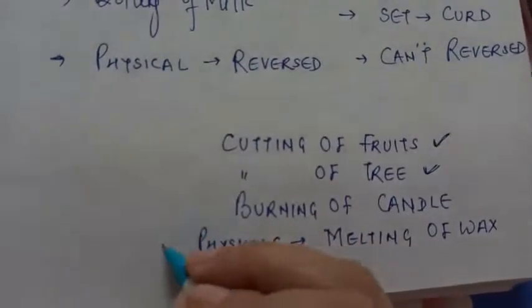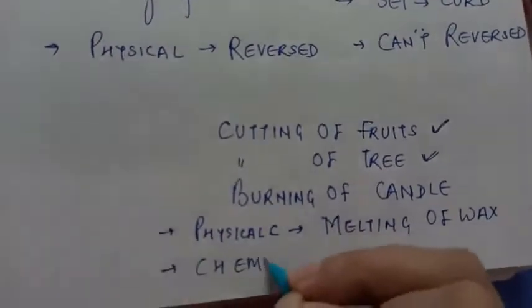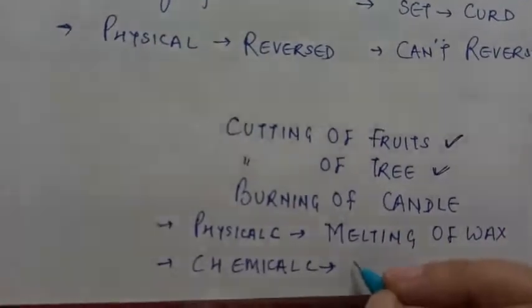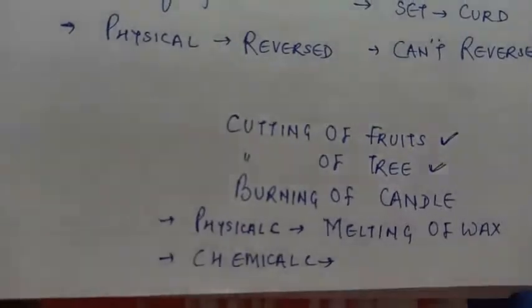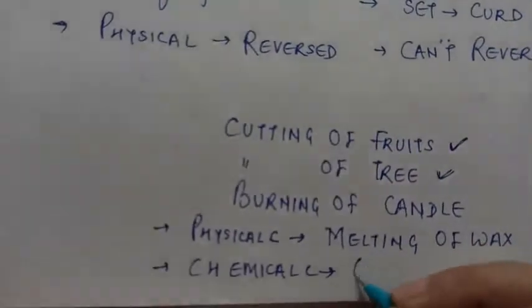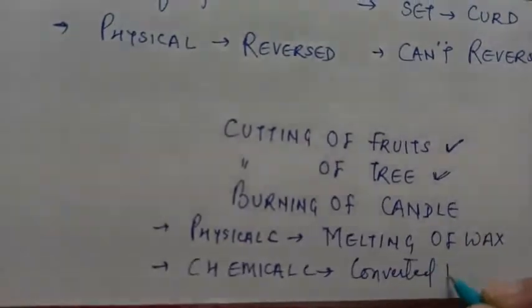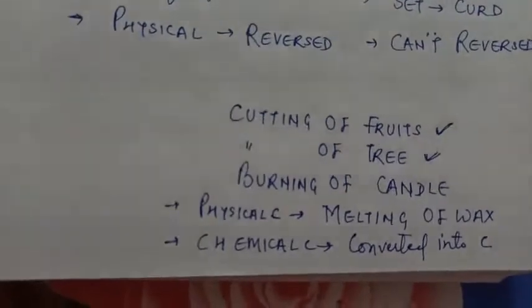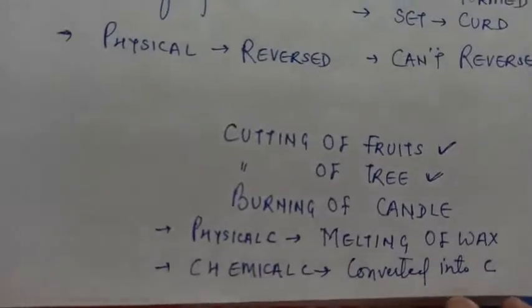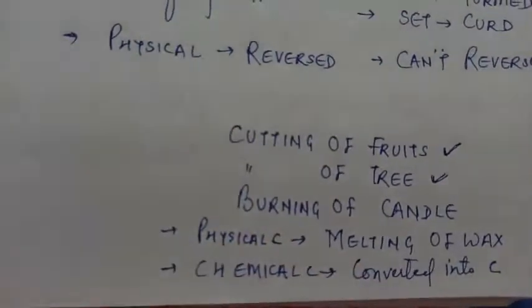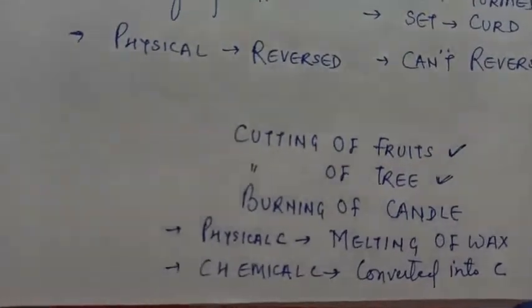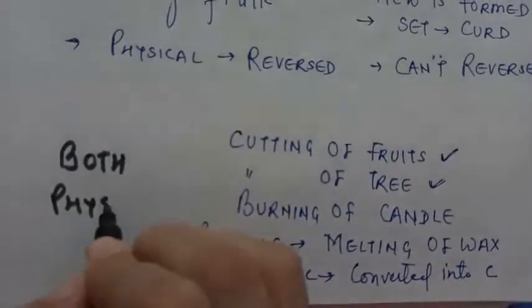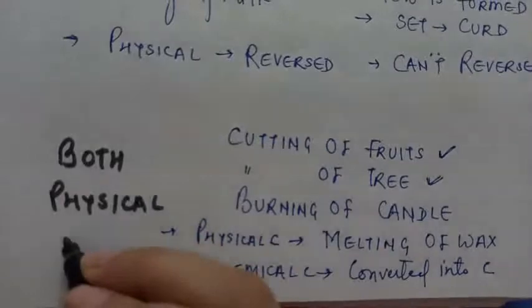And if you talk about what is the chemical change in the burning of candle, then the answer is the wick is burning and it is getting converted, the wax is getting evaporated and getting converted into carbon that you cannot get back. Vapors of wax are lost, you cannot get back. So this part is called as chemical change. So I hope this example was clear that in the nature there are certain processes which are the example of both physical and chemical changes.